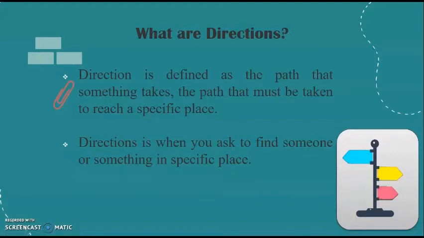As I told you, when we use directions, it is when we want to know where someone or something is, in one specific place. That is directions using prepositional place. Don't forget that when we use directions, we need to use prepositional place in order to give specific directions.